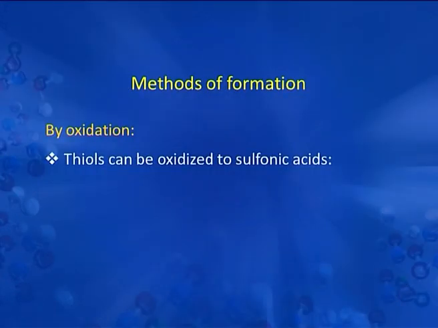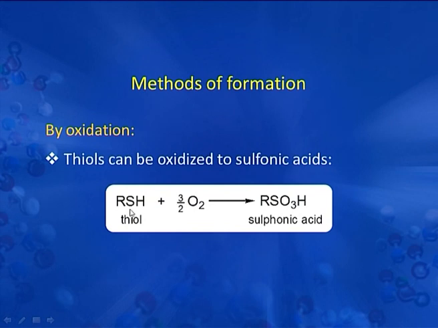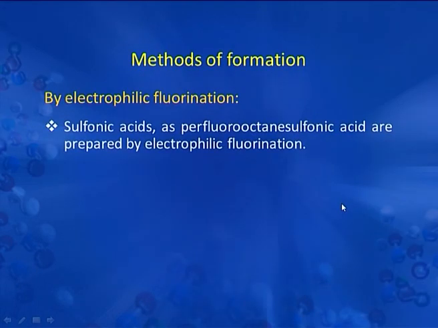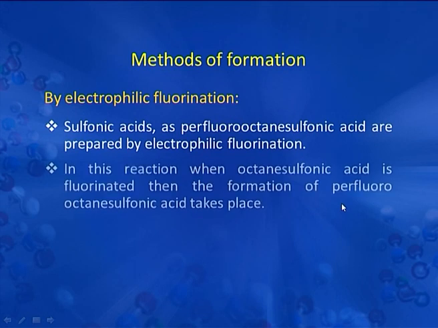Next is by oxidation. Thiols can be oxidized to form sulphonic acids, as these are the thiols. When they react with oxygen, we get RSO3H, that is sulphonic acid. Next is by electrophilic fluorination. Sulphonic acids such as perfluorooctane sulphonic acid are prepared by electrophilic fluorination. In this reaction, when octane sulphonic acid is fluorinated, perfluorooctane sulphonic acid is formed.